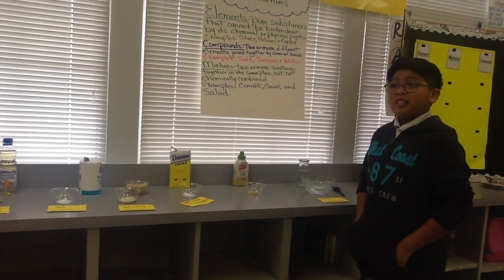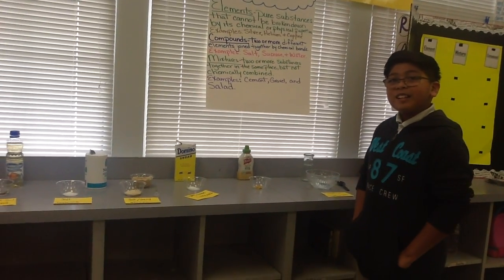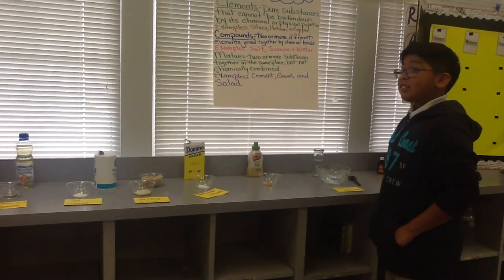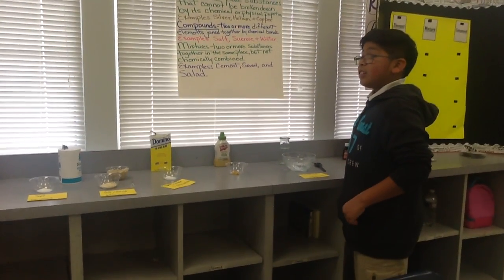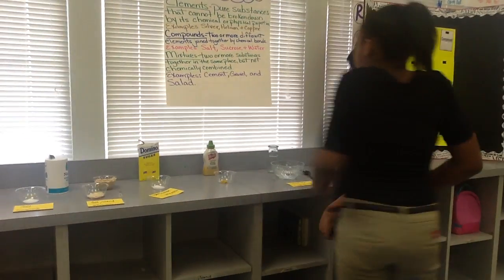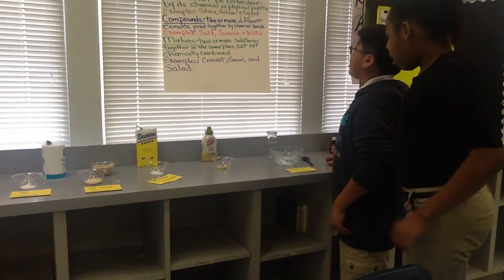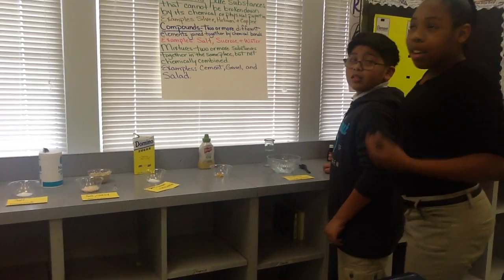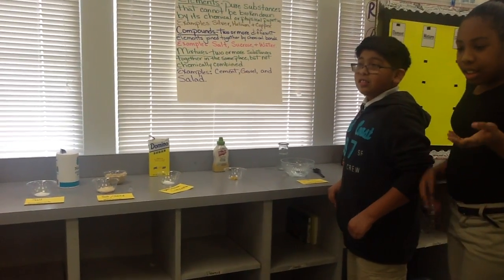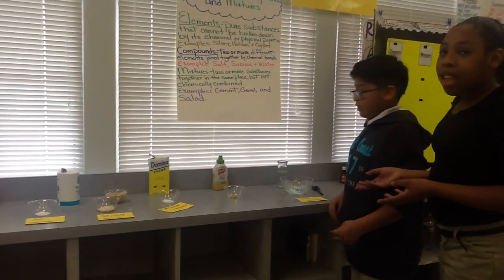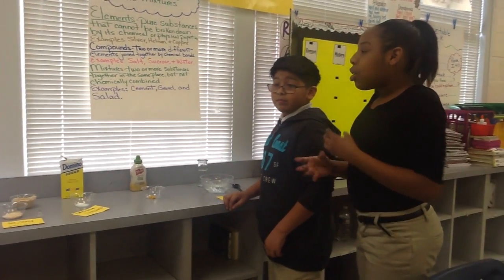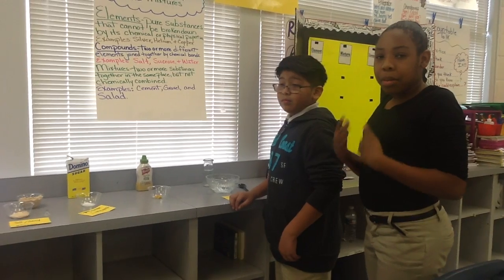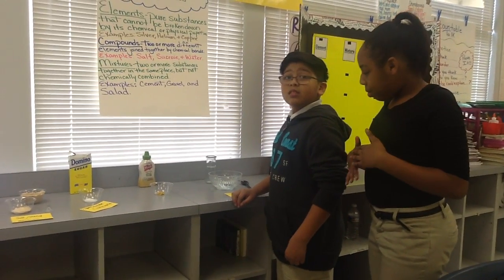Can somebody help him out? Who else can help him understand why water is a compound? Water is a compound because, well, he already said it cannot be broken apart, and it's joined together by chemical bonds. Right, it is joined together by chemical bonds.